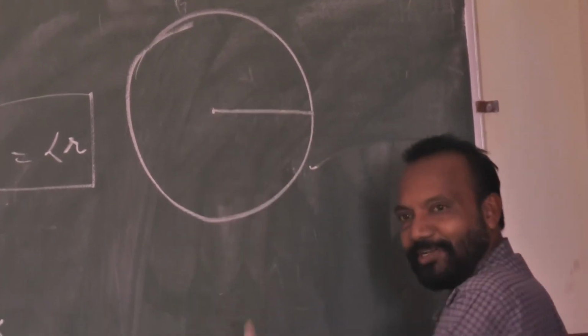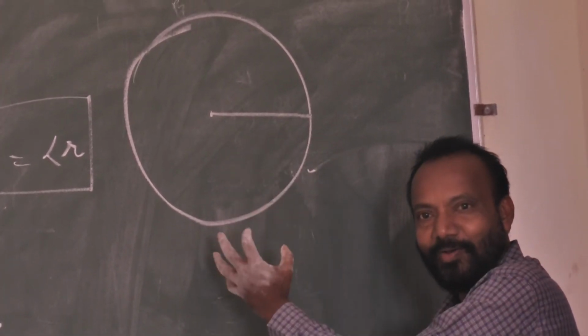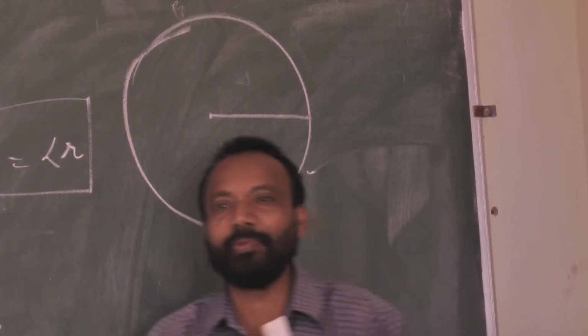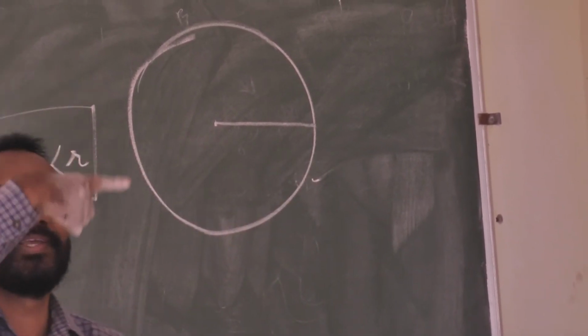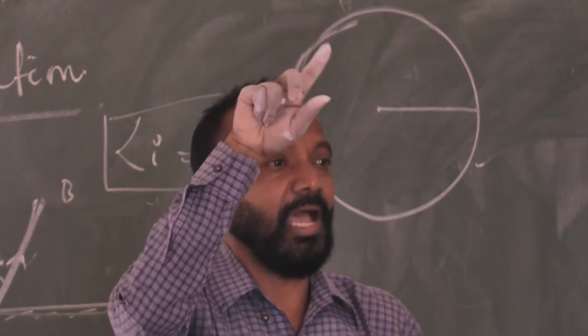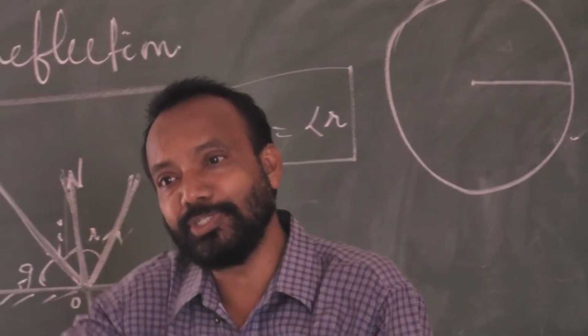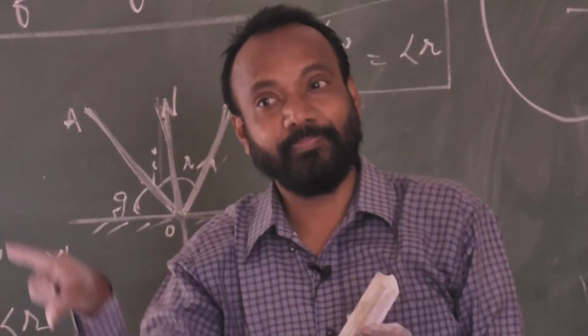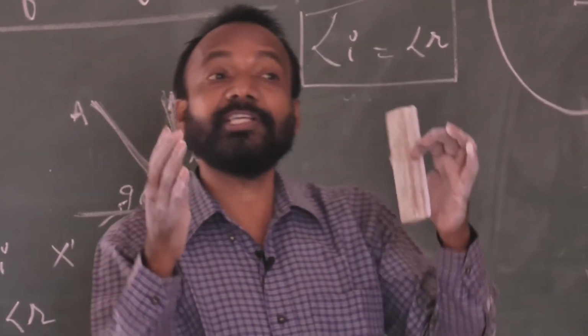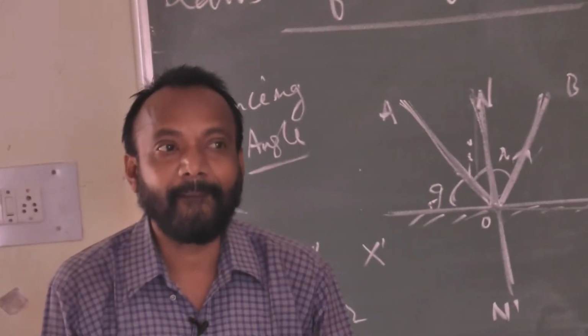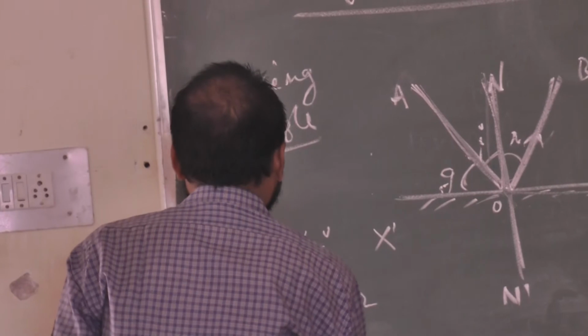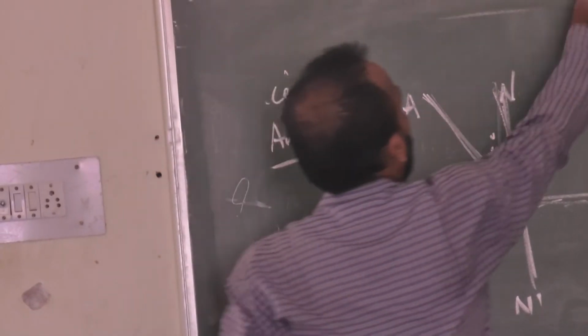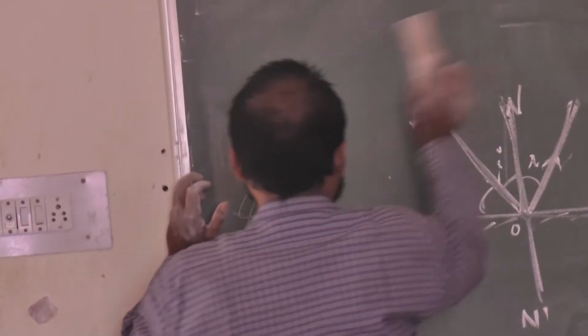So I want to cut it now, and we will prepare the mirror. I have a spherical glass, and with the help of an instrument or any source, I want to cut it.